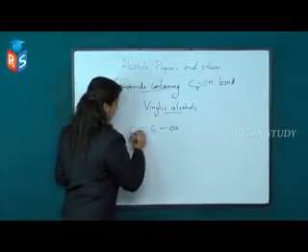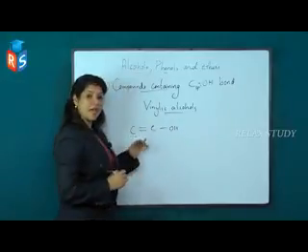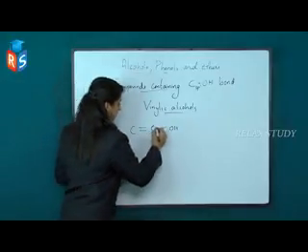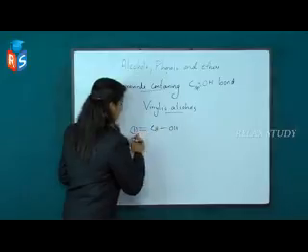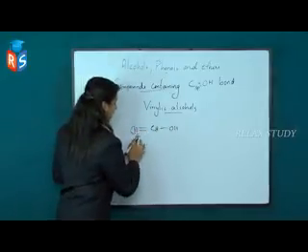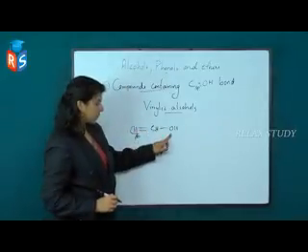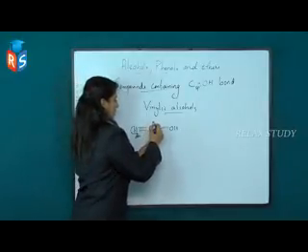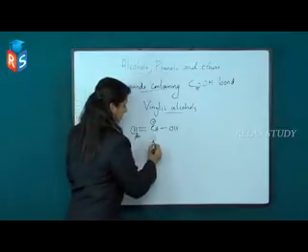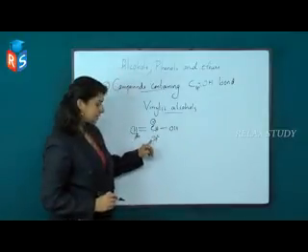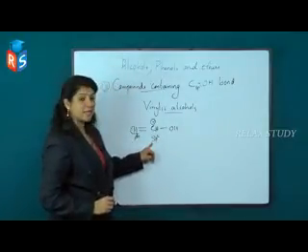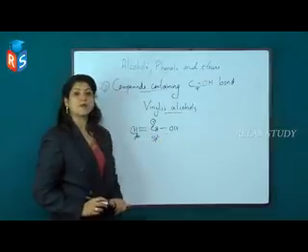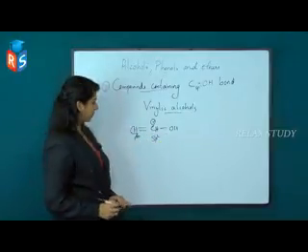Here the first carbon atom itself has a double bond, so that is a vinylic compound. You can see the first carbon atom is in sp2 hybridization. This type of compound is called a vinylic compound, and this type of alcohol is vinylic alcohol.